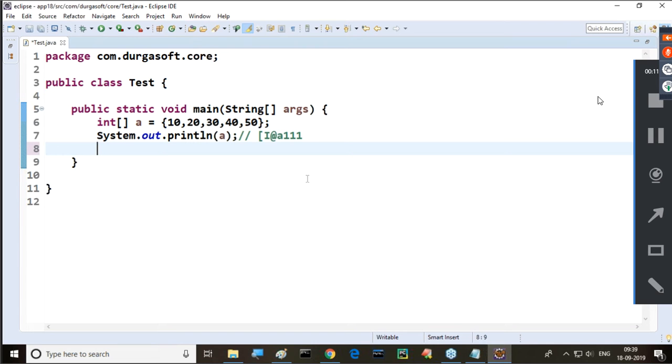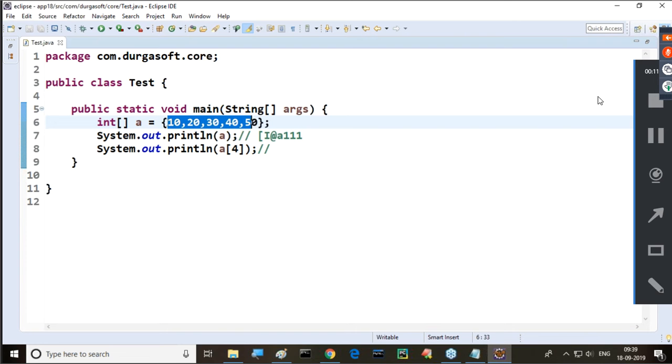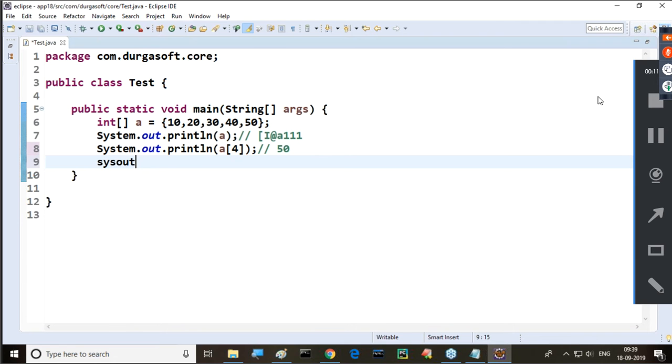Next one. Here we have to understand it. System.out.println of a of 4. What value are we able to get? a of 4, tell me, sir. Array index values start from 0 or not? So this is exactly 0, 1, 2, 3, 4. Now what value are we able to get? 50 as a value. System.out.println of a of 1. What value are we able to get now? Array indexes start from 0. So this is 0, this is 1. That value is 20. 20 is the value we are getting clearly.